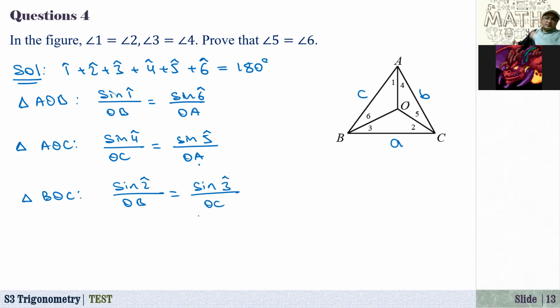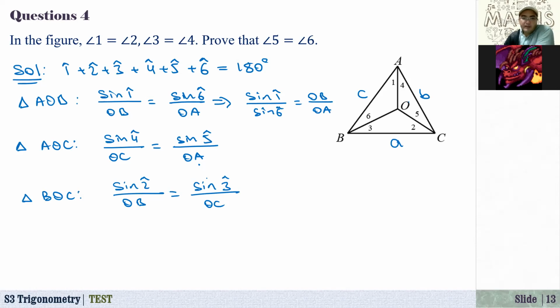Now from the first one, I can write sine of angle 1 over sine of angle 6 is equal to OB over OA.